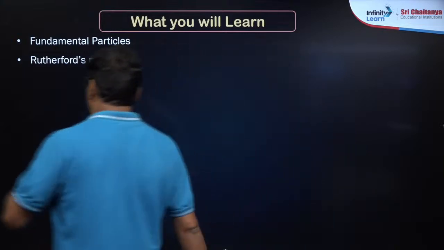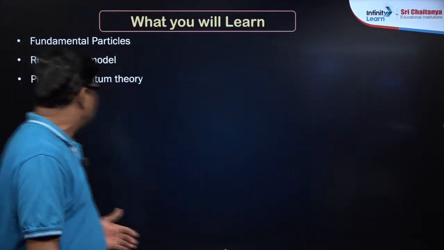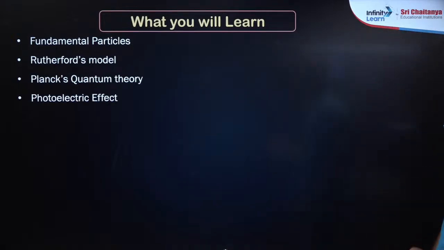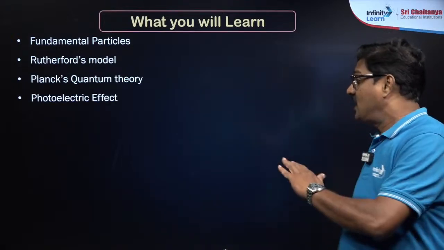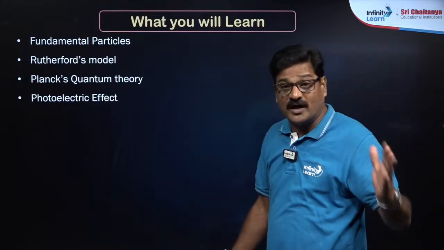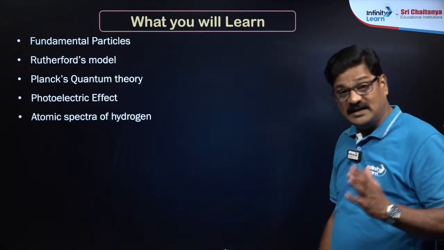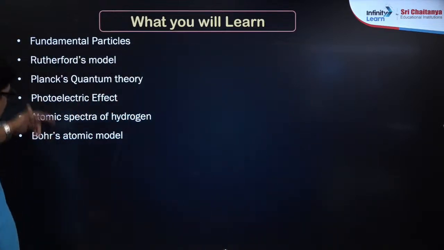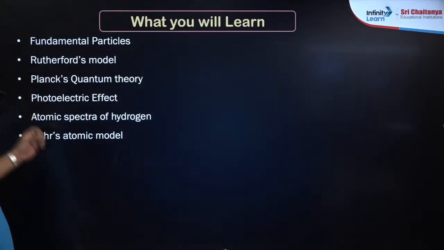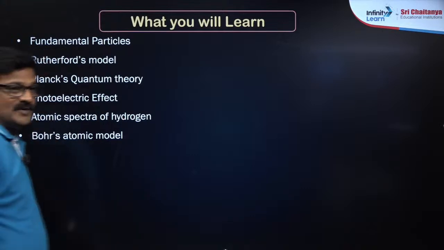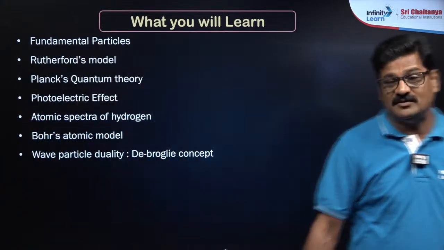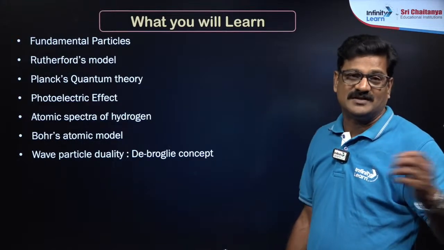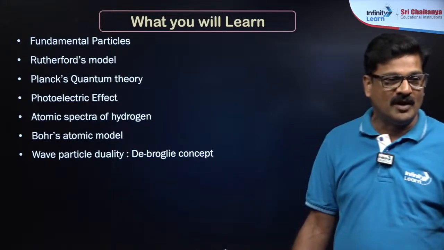In the first model we talk about the Rutherford model and Planck's quantum theory in the nature of light and photoelectric effect, Einstein photoelectric effect, and based on Einstein photoelectric effect, Bohr's atomic theory is explained. Bohr is going to explain his atomic model from Rutherford model. So wave, particle, wave nature and the duality of the matter, de Broglie concept. You can say de Broglie, but it is de Broglie better, right?